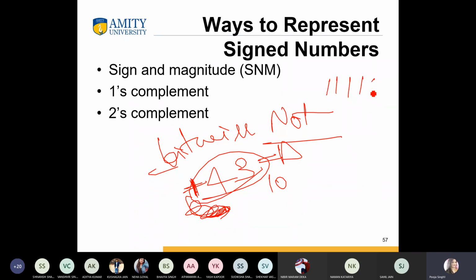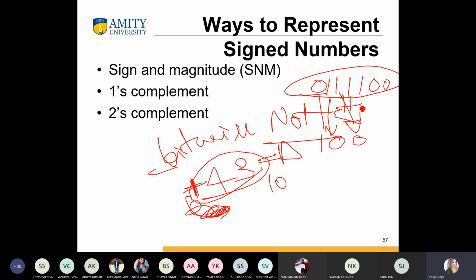If I take 1 1 1 0 0 0 like here 0, in the first complement we convert 0 to 1, 1 to 0, and again 1 to 0. It means we reverse our bits: 0 is replaced by 1 and all 1s are replaced by 0.